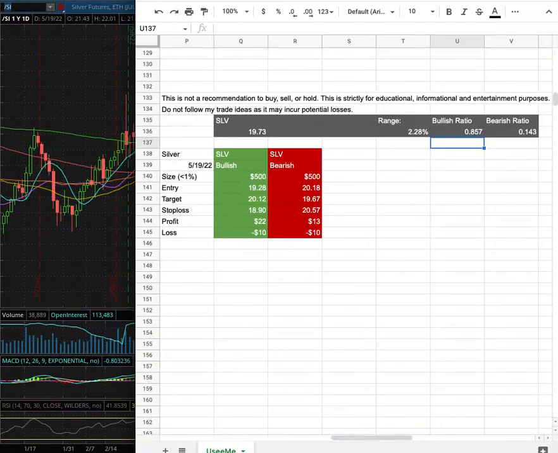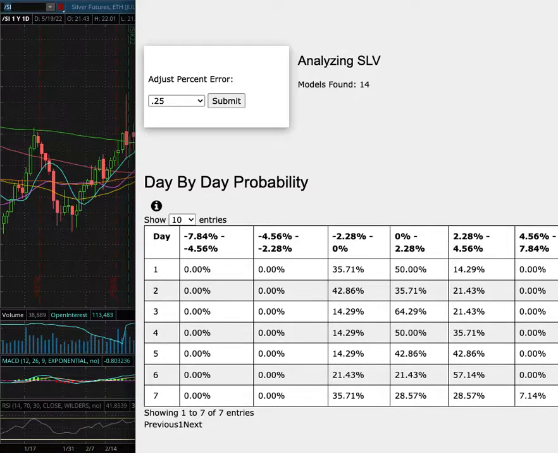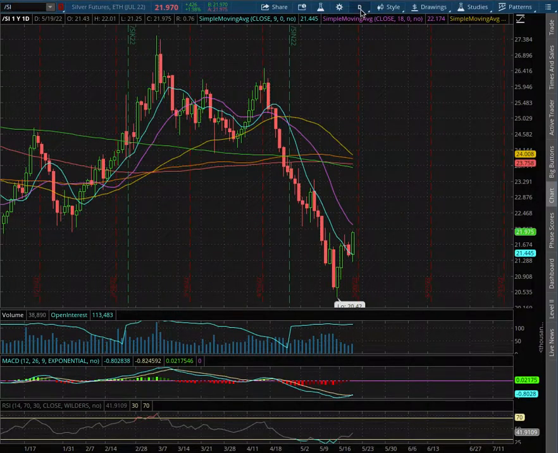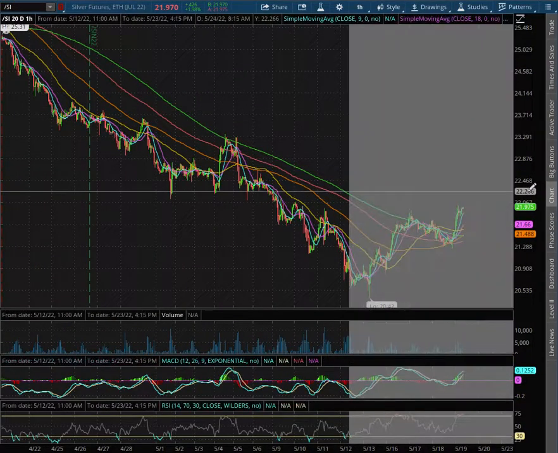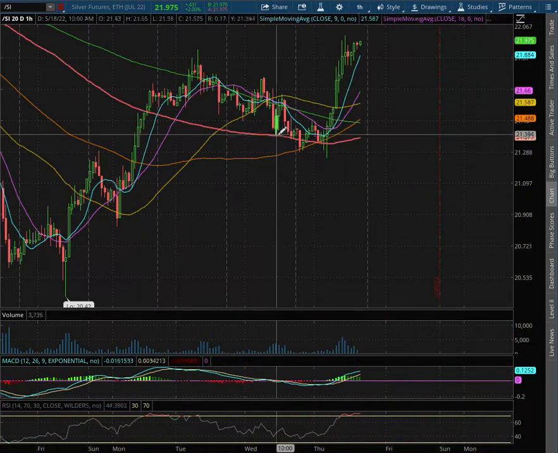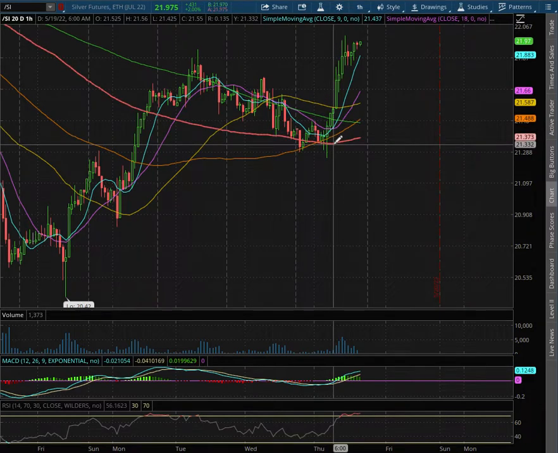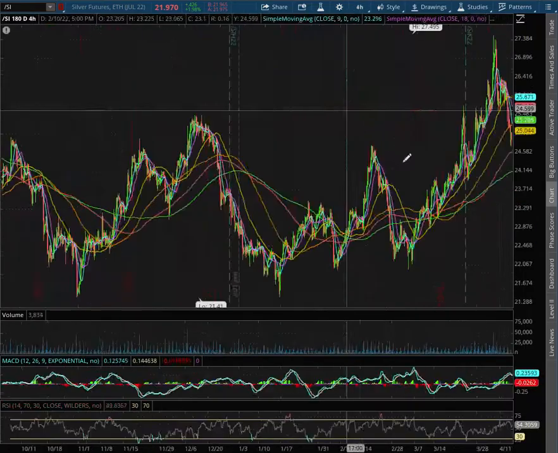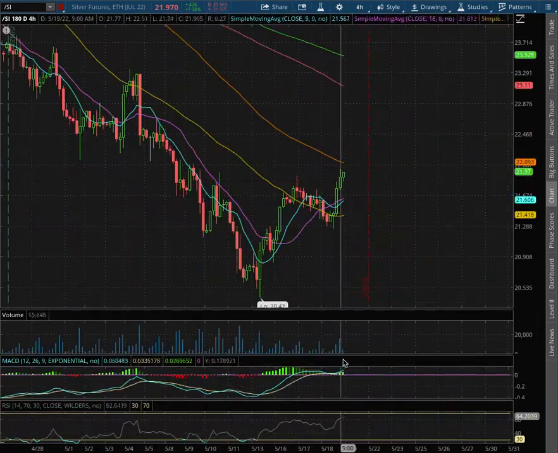Silver futures. In this video we'll be going over my trade idea of the week and the day-by-day probability model. So let's start off with the technical analysis on the 100 chart. We are in positive MACD. We're at overbought levels with the RSI. We bounced right off the 150 moving average, this red line, and that is at a price of $21.37. With the 4-hour chart, we are in slightly positive MACD.